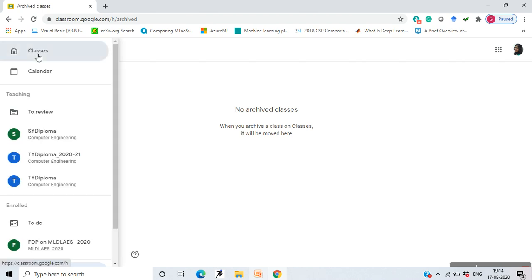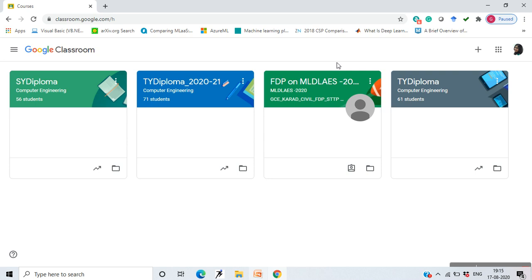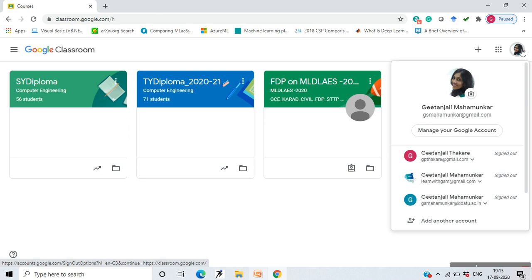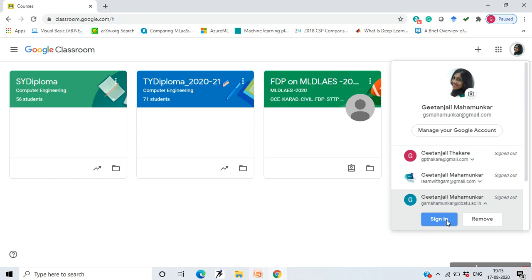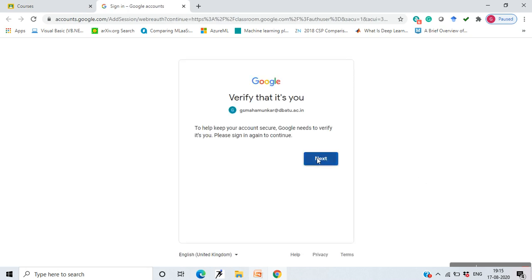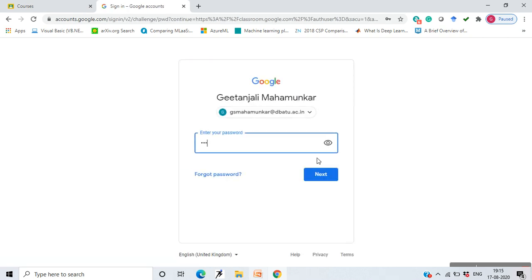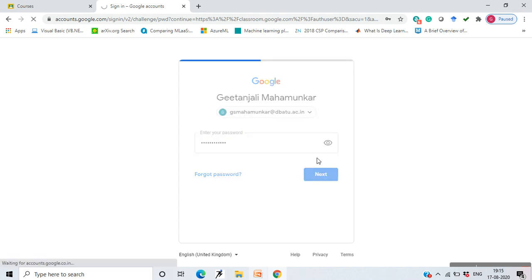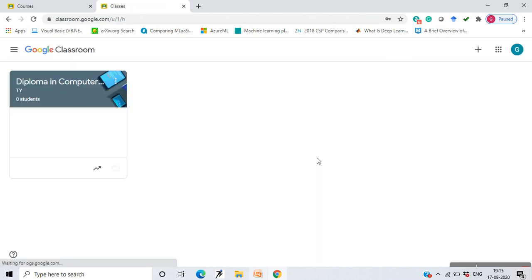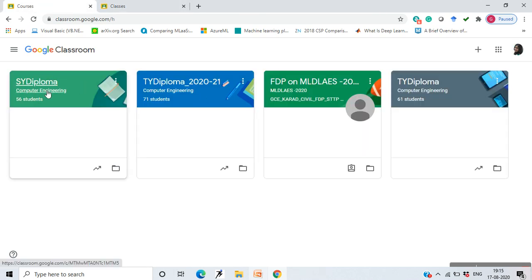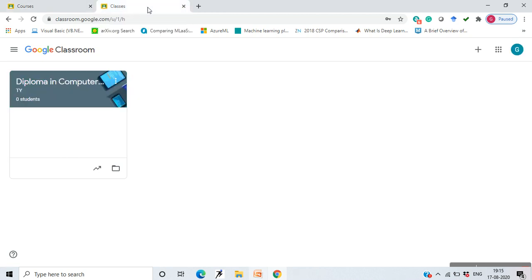But when you want to use Google Classroom, I would suggest that you log in using a G Suite account. Now our university has given G Suite accounts, so it has given us university logins. I'll use my university login to log into Google Classroom, and using it I'll get access to more features of Google Classroom. Now I'll show you the difference between using a personal login for Google Classroom and the G Suite account.